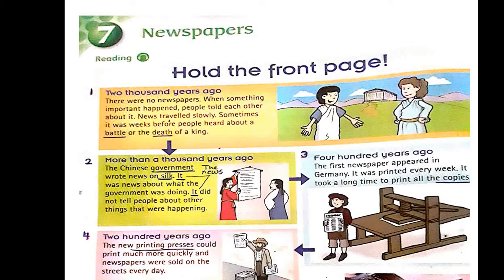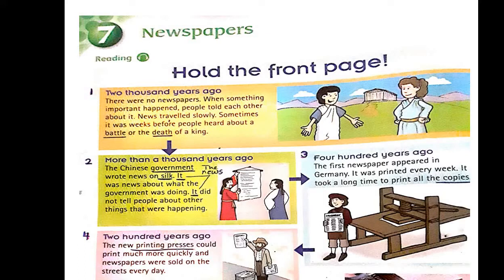Were the copies printed every day? No, the copies were printed every week. And the process of copying took a long time. It took a long time to print all the copies. Okay, we have the word copies. Which part of speech is copies? It is a noun. Copies means copies.